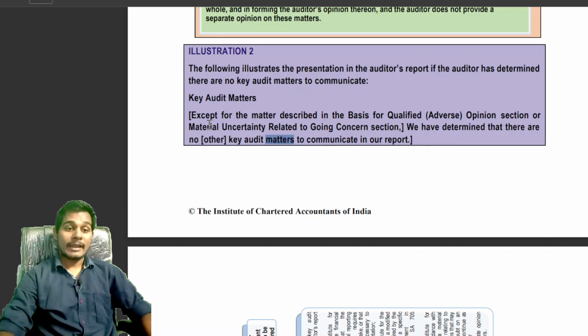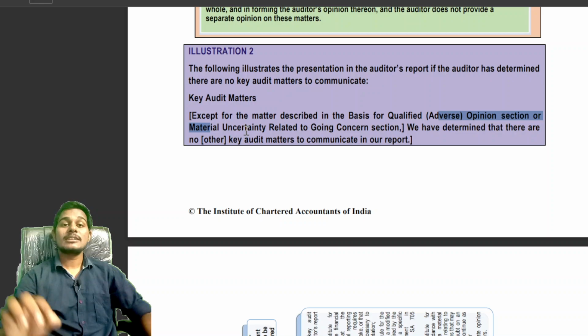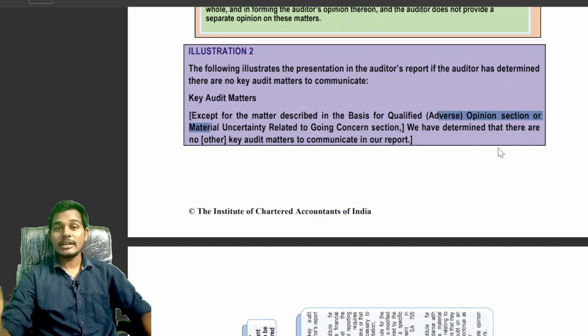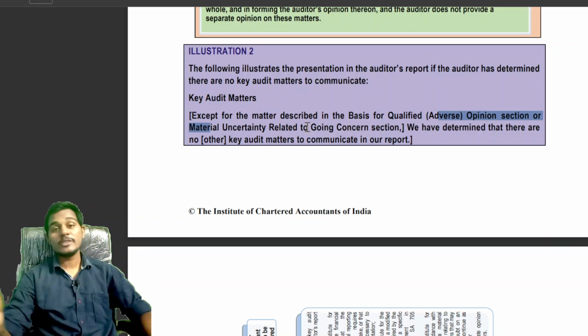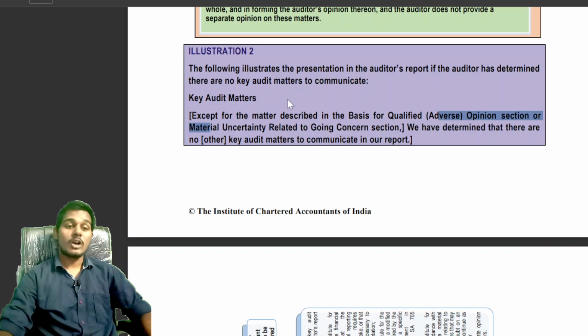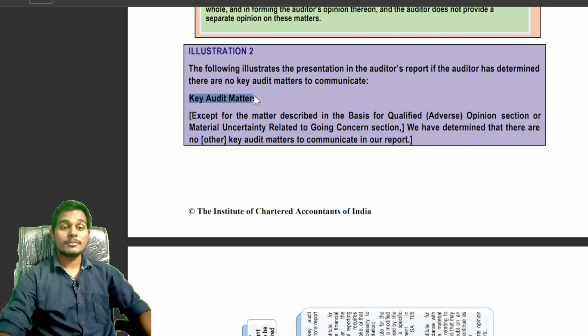That is, except for the material discrepancies in the basis for qualified opinion section or material uncertainty relating to going concern, we have determined, that is, the auditor has determined that there are no key audit matters to communicate in our report. That is what the auditor should provide. Even though there is no key audit matter, the auditor shall provide in the key audit matter paragraph that we have determined that there are no key audit matters to communicate in the audit report.